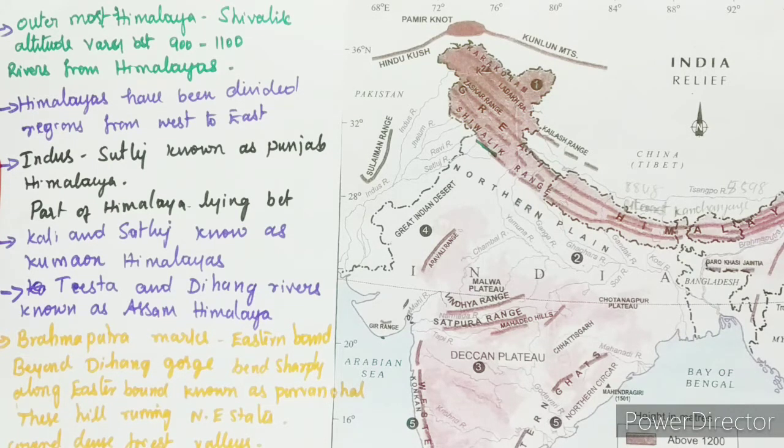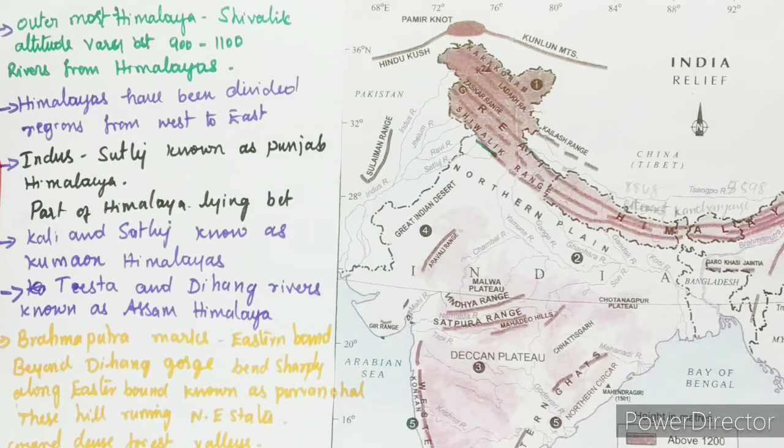Besides the longitudinal divisions, the Himalayas have been divided on the basis of regions from the west to east. These divisions have been demarcated by the river valleys. For example, the part of the Himalayas lying between the Indus and the Sutlej has been traditionally known as Punjab Himalaya, but it is known regionally as Kashmir and Himachal Himalaya from the west to the east respectively.